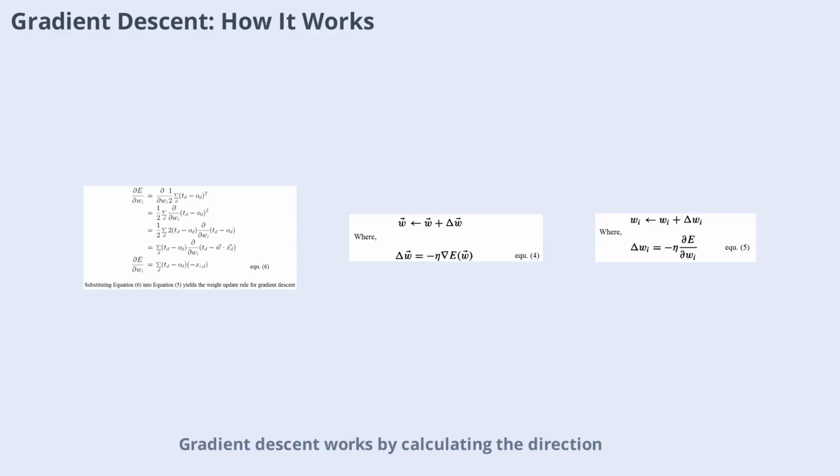Gradient descent works by calculating the direction of steepest descent on the error surface. At each step, the algorithm computes the gradient, which points in the direction of greatest error increase. By moving in the opposite direction, the weights are adjusted to reduce the error. The learning rate determines the step size, and the process repeats until the error is minimized. This method is widely used for training neural networks, but it can be slow and may get stuck in local minima.